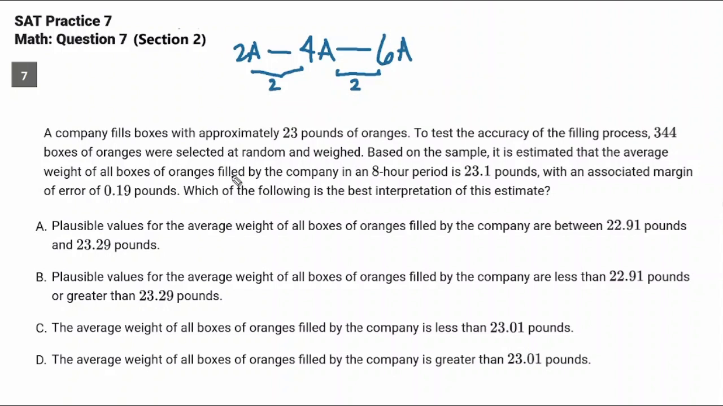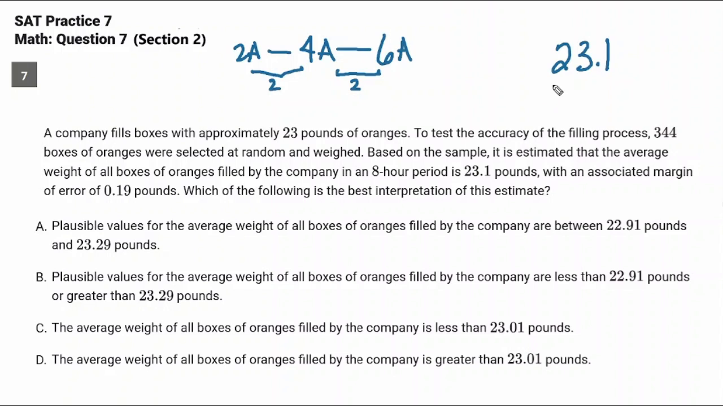So a company fills boxes with approximately 23 pounds of oranges to test the accuracy of the filling process. 344 boxes at random get selected. They're weighed. There's a sample. It's estimated that the average weight of all the boxes of oranges in the sample during an 8-hour period is 23.1. So that's the number that matters here. The associated margin of error is 0.19. What's the best interpretation of the estimate?